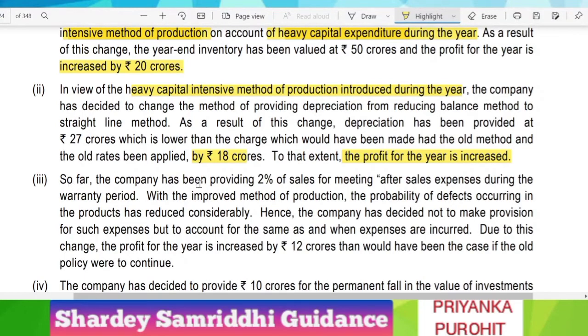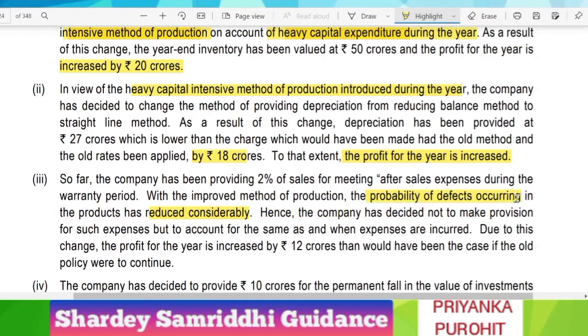So far the company has been providing 2% of sales for meeting after sales expense during the warranty period. With the improved method of production, the probability of defects occurring in the products has reduced considerably. So they are saying that since we have used this heavy capital intensive method of production, it is an improved method of production, so there will be less probability of defects occurring.